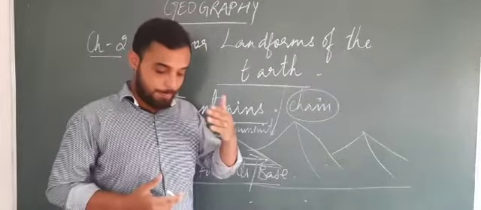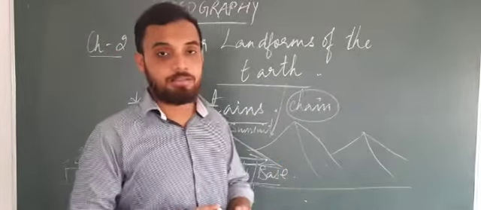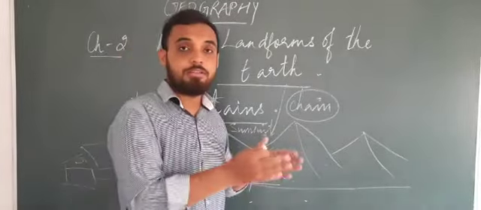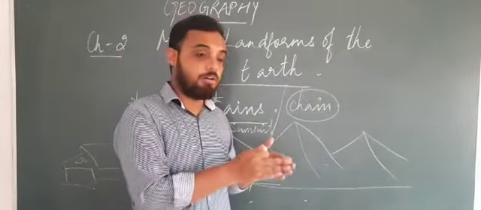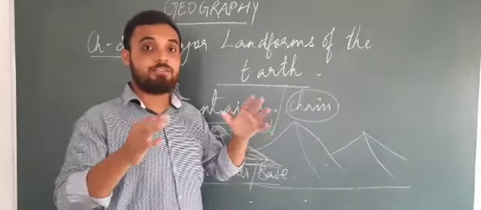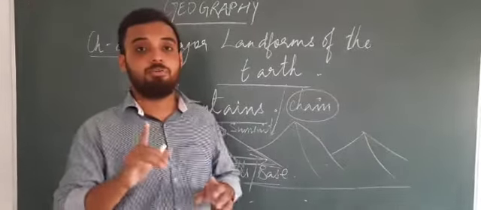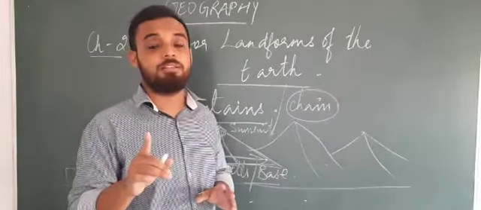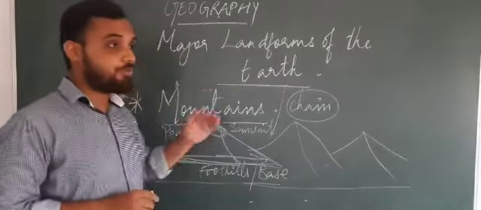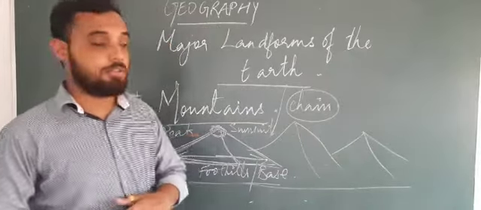Himalayas is a home of many mountains. So this is the difference: the Himalayas is a range of mountains, and a single mountain we call a single landmass. So that was about mountain range or chain of mountains and single landmass.